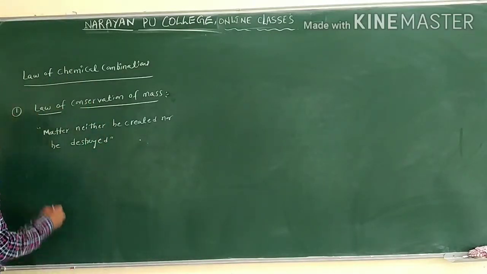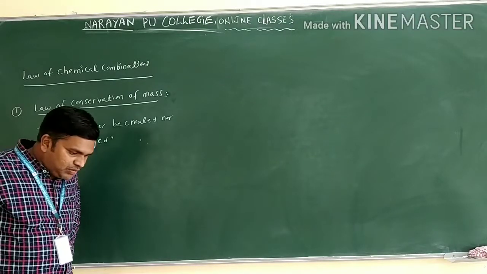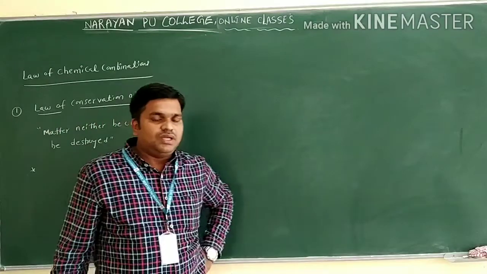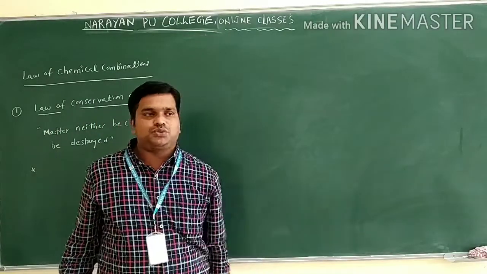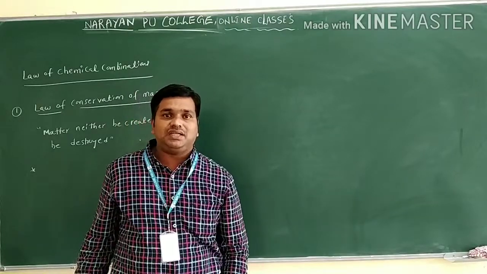We can write one more definition of the law of conservation of mass. The total mass of the reactants is equal to the total mass of the products in a chemical reaction.